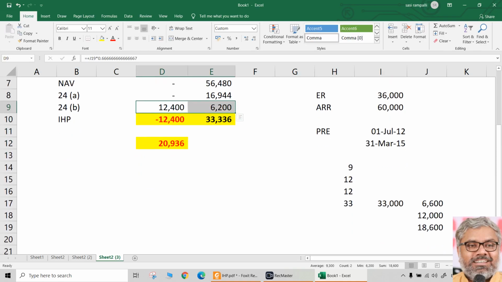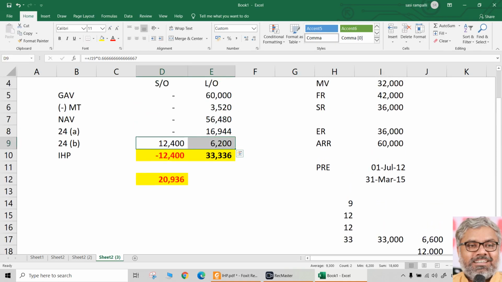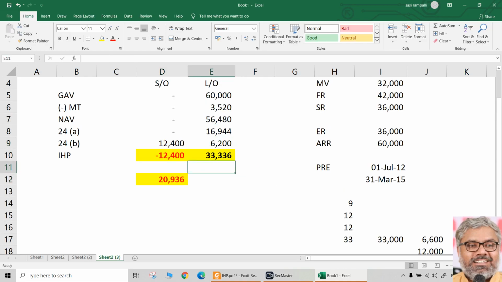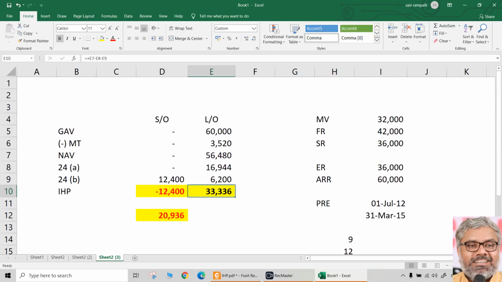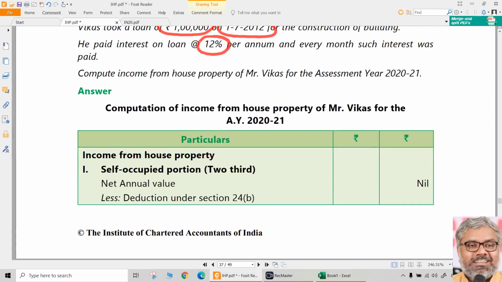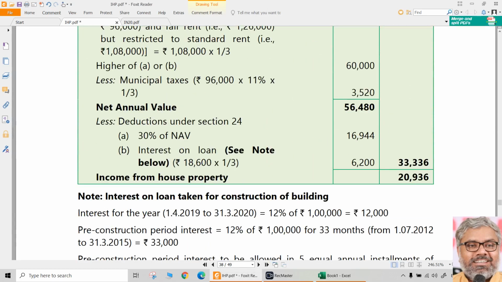Total is 18,600 rupees. After that, we have negative income from house property for self-occupied, positive for let out naturally. Total is 20,936. That is the final answer of income from house property.